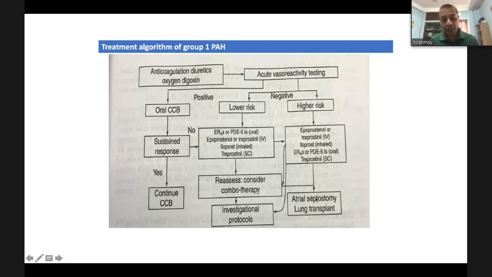It is a balloon atrial septostomy to relieve the right atrial pressure, offloading the right sided pressure to the left sided pressure. And ultimately, this patient needs a heart-lung transplantation in case of high-risk patients who are not responding to drug treatment. This is the algorithm for pulmonary arterial hypertension group 1.